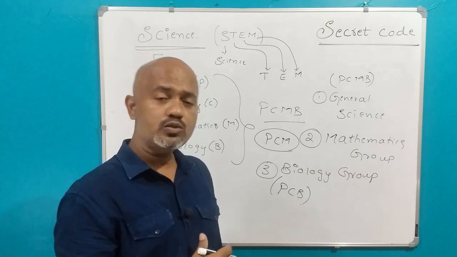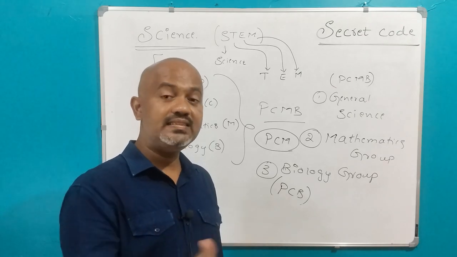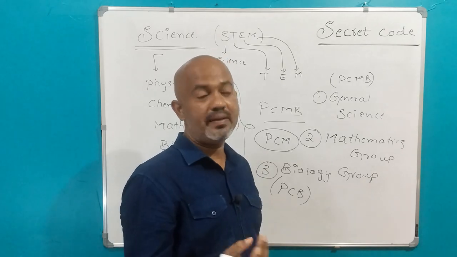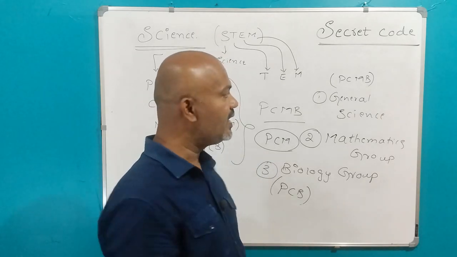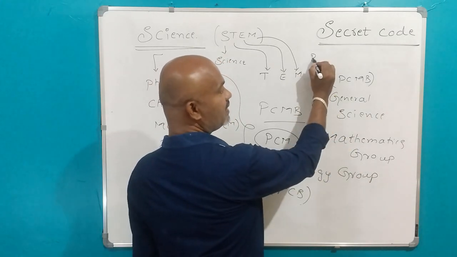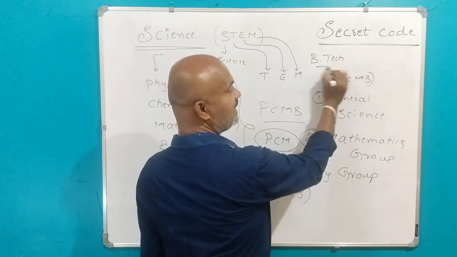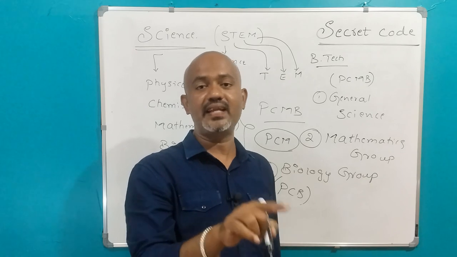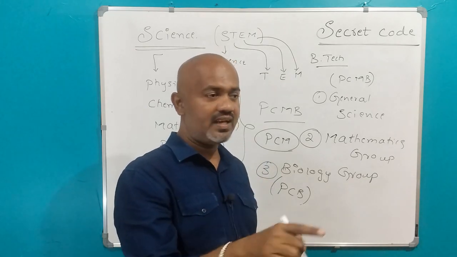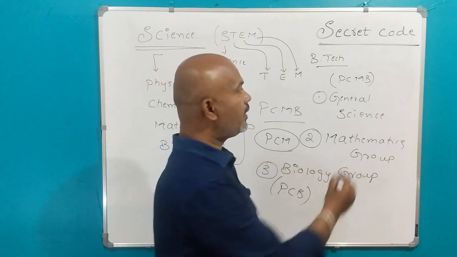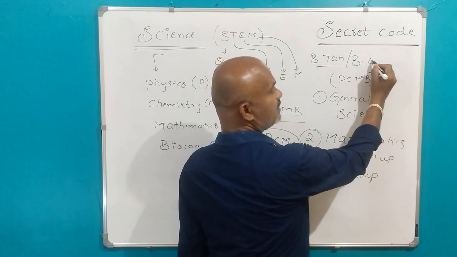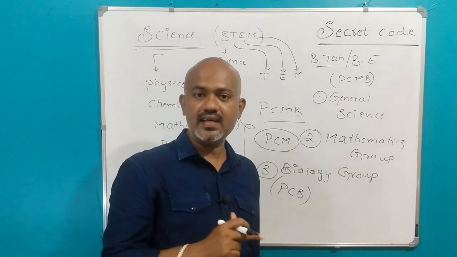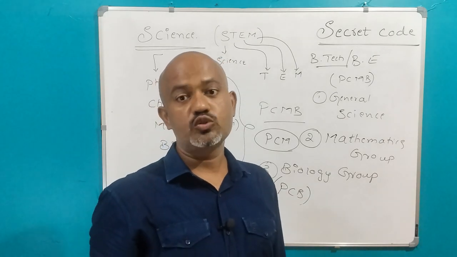Okay, and we also write the basic degree exams, for example if you want to do basic science, BSc it is called. If you want to do BTech, BTech means Bachelor of Technology, you have to actually write an engineering entrance to get into BE or BTech. BE means Bachelor of Engineering, BTech means Bachelor of Technology. Okay, BTech or BE it is called. Engineering entrance.